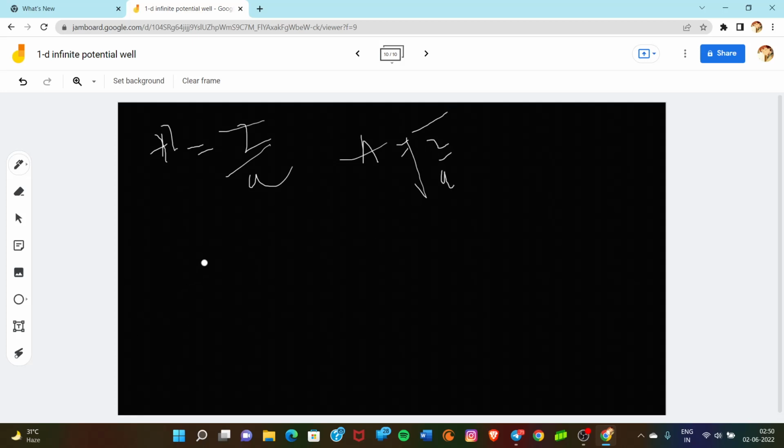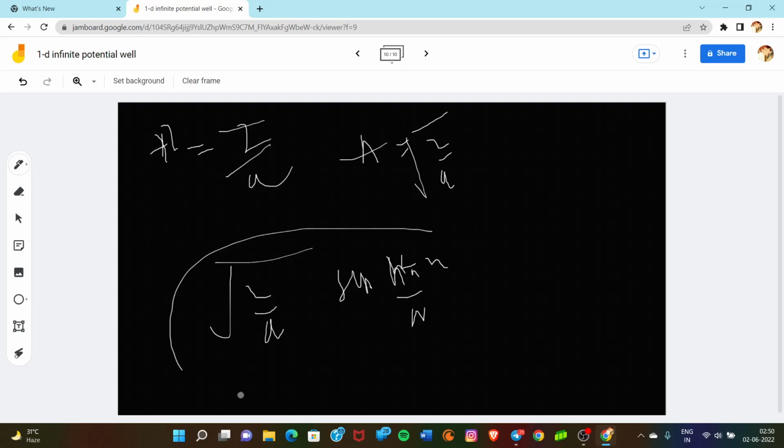And now we put the value, we have the eigenfunction as root 2 upon a sin(n pi upon a x). So these are the eigenfunctions. Here we put n equal to 1, 2, 3, and we get the eigenfunctions.